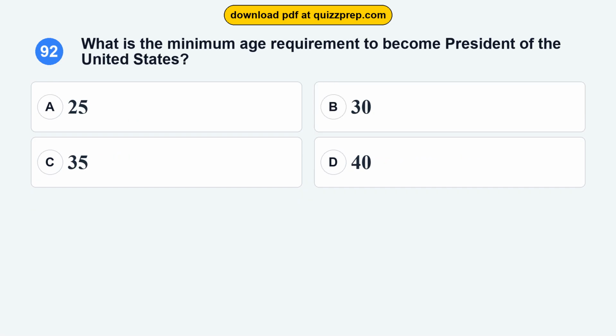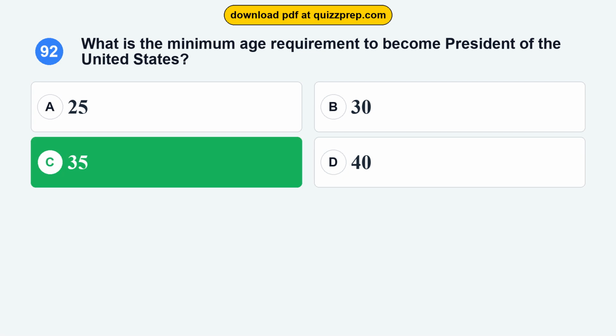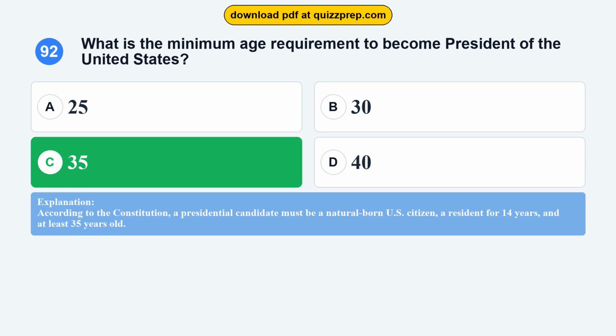Question 92. What is the minimum age requirement to become President of the United States? Option A, 25. Option B, 30. Option C, 35. Option D, 40. The correct answer is option C, 35. According to the Constitution, a presidential candidate must be a natural-born U.S. citizen, a resident for 14 years, and at least 35 years old.